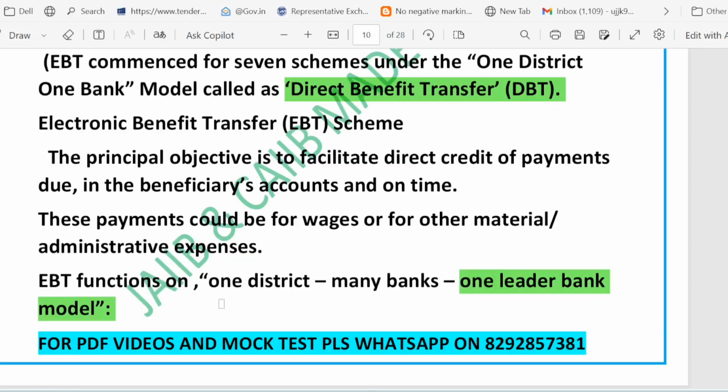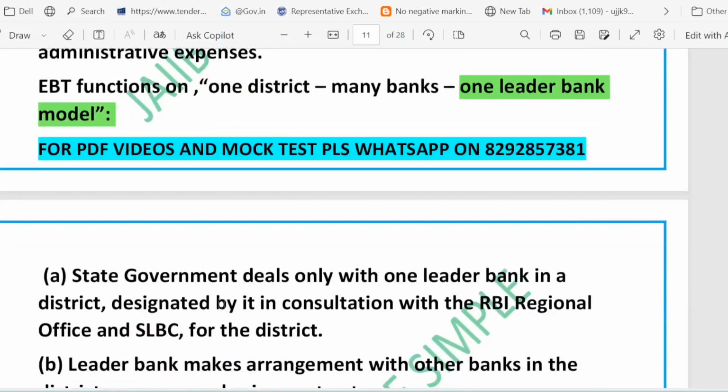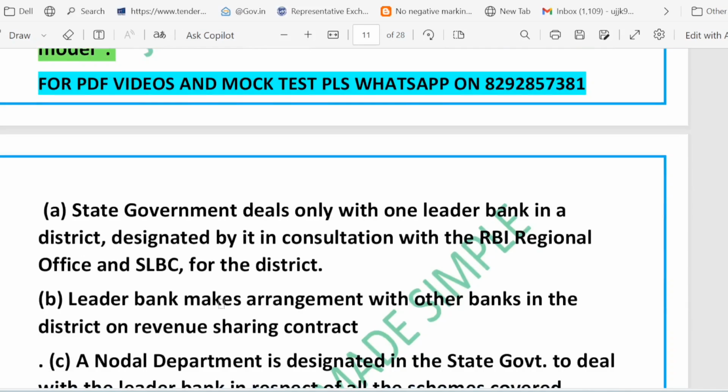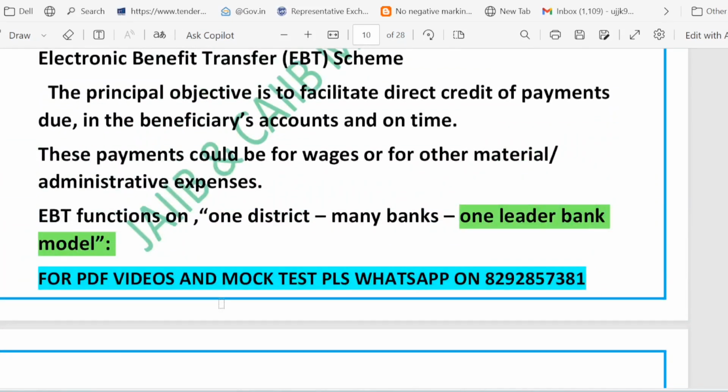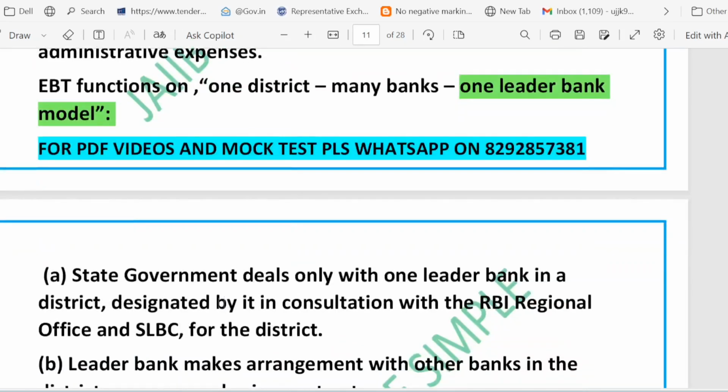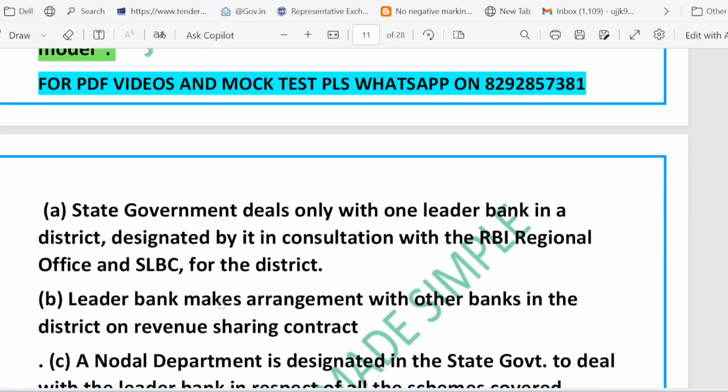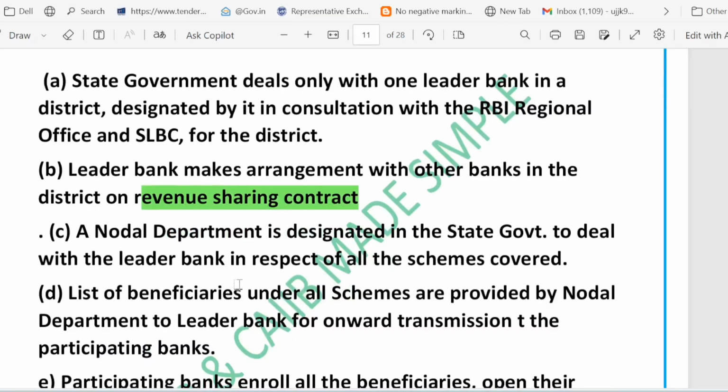The leader bank coordinates with other banks in the district on a revenue sharing basis. Then a nodal department in the state government handles all the schemes with the leader bank.